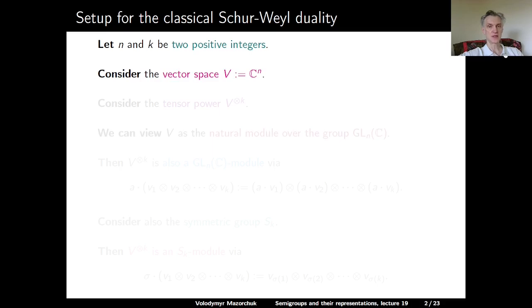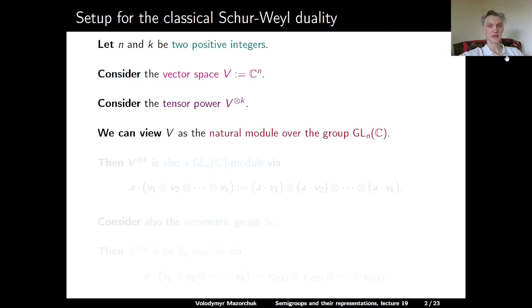Consider the vector space C to the power n, so the n-dimensional vector space over the complex numbers, and let us denote the standard n-dimensional vector space by V. Consider also the tensor power V to the tensor power k. So V tensor V tensor V, k factors.